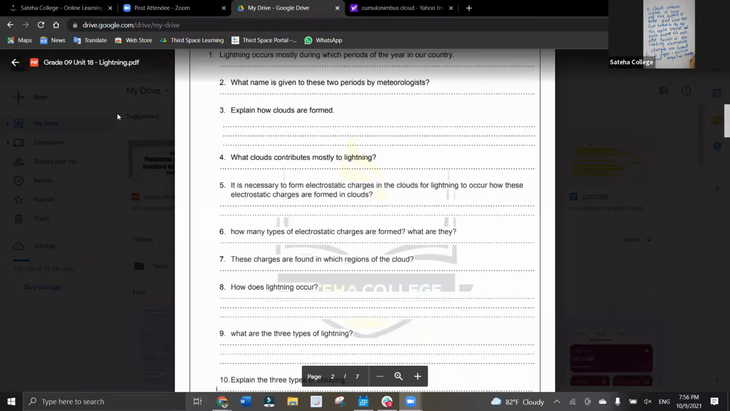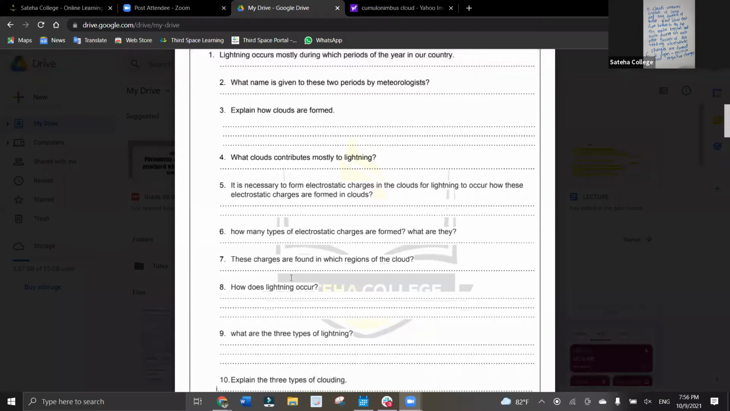Then the 7th question. These charges are found in which regions of the cloud? Let's ask Zainab. Positive charges are in the upper region of the cumulonimbus cloud and negative charges are in the lower region. Very good. So the positive charges are distributed in the upper region of the cumulonimbus clouds and the negative charges are distributed in the lower part of the cumulonimbus clouds. So that is the answer for the 7th one.